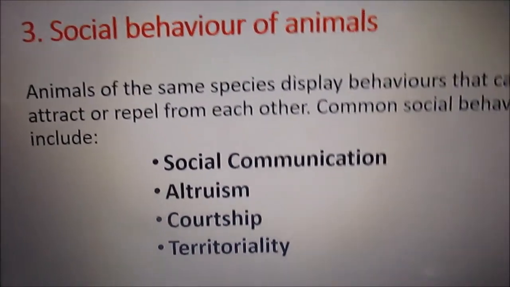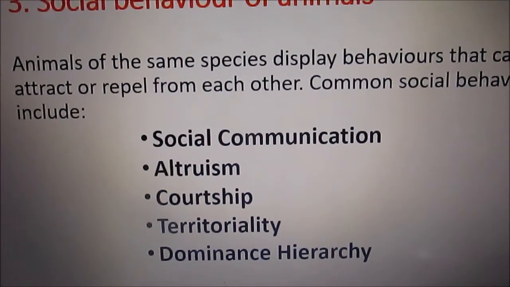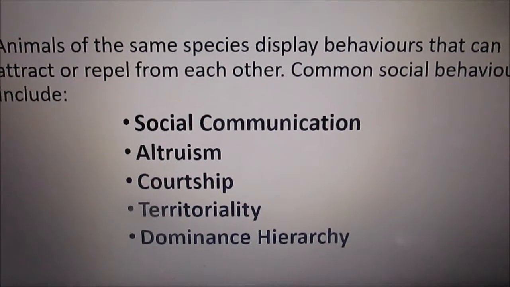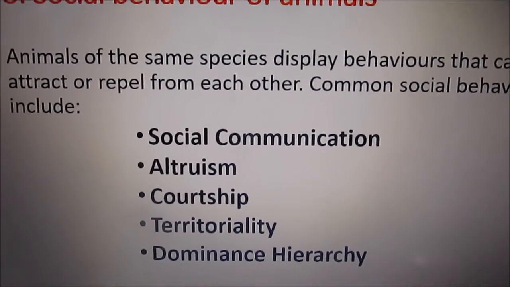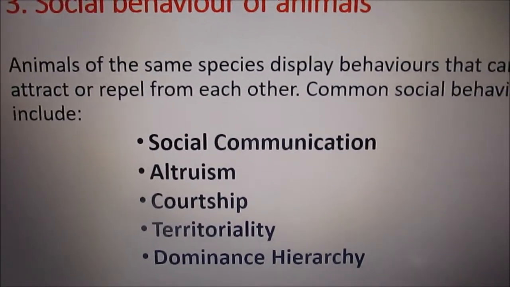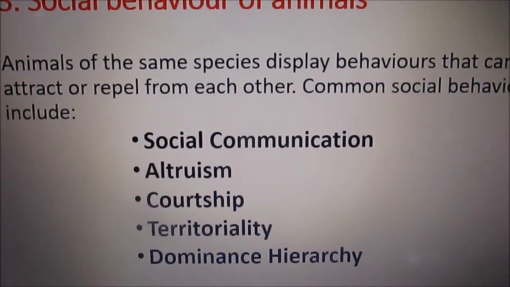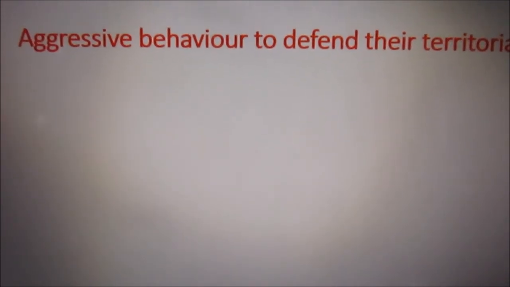So, apart from territoriality, we also have what we call the dominance hierarchy, where animals in a group know these are the elder, these are the stronger, so I am below this one, and those ones are under me. So the stronger can dominate over the small, and this one will dominate over others. There is a kind of hierarchy among the animals. So aggressive behavior, as I was saying, can be displayed by some animals to defend their area.